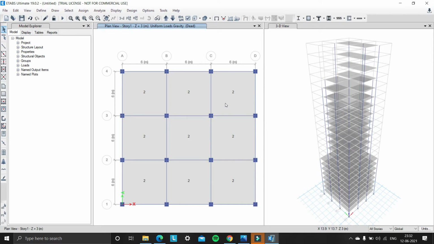So now we need to apply the live load on different sets of stories. For that, we need to select similar stories and select this story. Now we are in story 1. For applying the live load for story 1 to story 8, select the shells in story 1, which are similar to story 1 to 8, one by one.